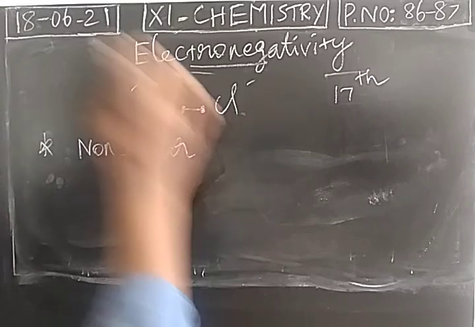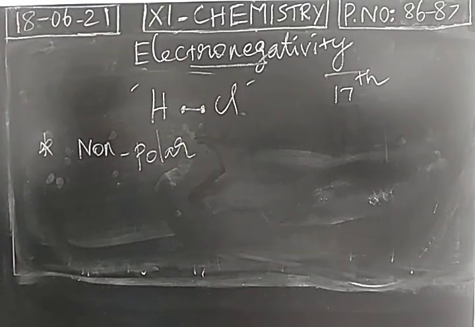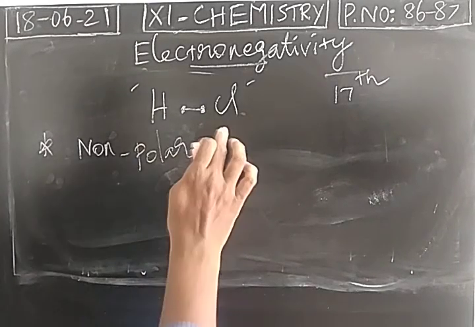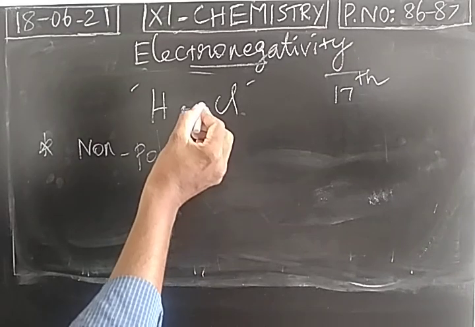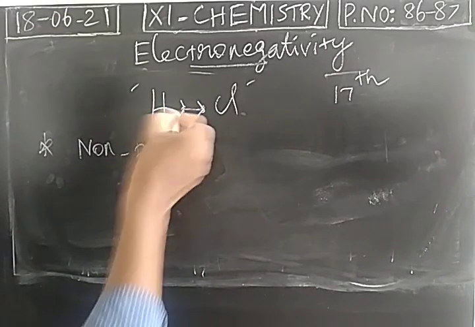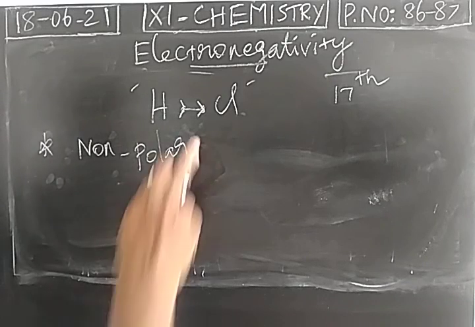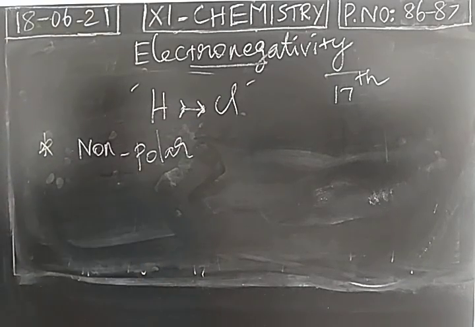Then what about the tendency of chlorine? Its tendency will be more to gain the electron, to attain the electronic configuration of noble gas. The electron gaining tendency, electron affinity, will be more. Electron accepting tendency of chlorine will be more. So what happens after the formation of a covalent bond? The bonded pair of electrons are moving towards chlorine. First, the covalent bond is formed, it is 100% covalent, non-polar in nature, but it cannot exist for a longer period.